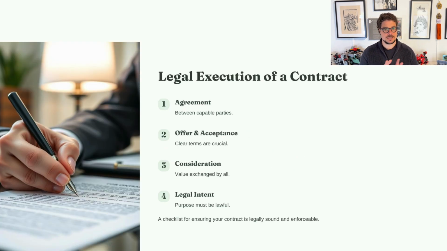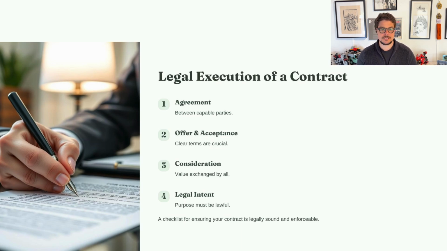To execute a contract legally, 4 essential elements must be met. Number 1, offer and acceptance. Both parties must clearly agree to the terms voluntarily. This creates a mutual understanding of the contract's conditions. Number 2, consideration. There must be an exchange of value, such as money, services, or goods. This value makes the contract enforceable.